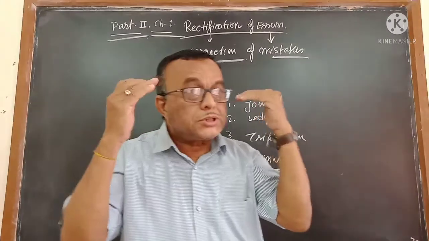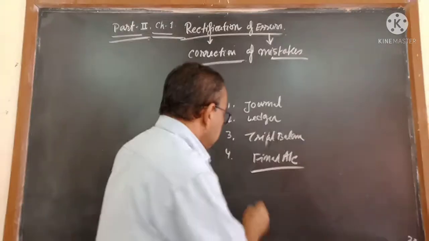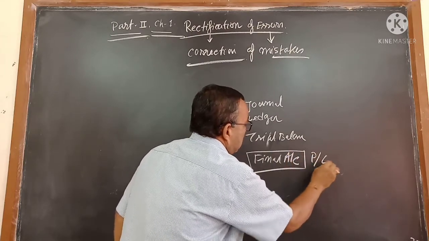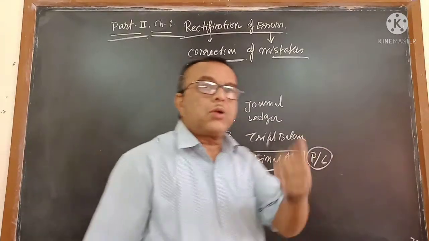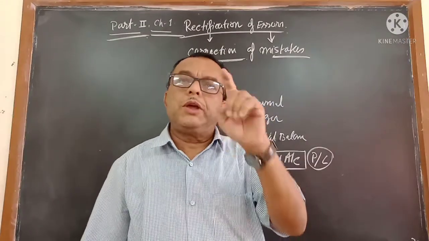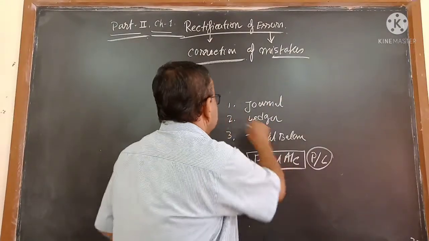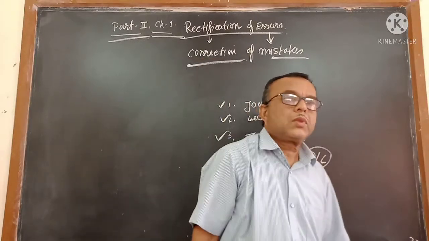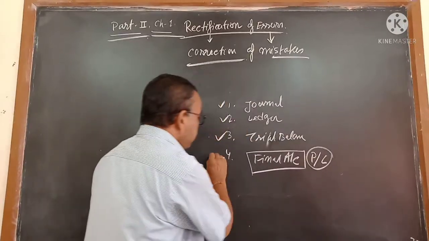But whether the business is getting profit or loss, until and unless you do the final account, you will not be able to understand. And the final account you will be able to do only if you complete the journal, ledger and trial balance. Fourth stage is the final account.